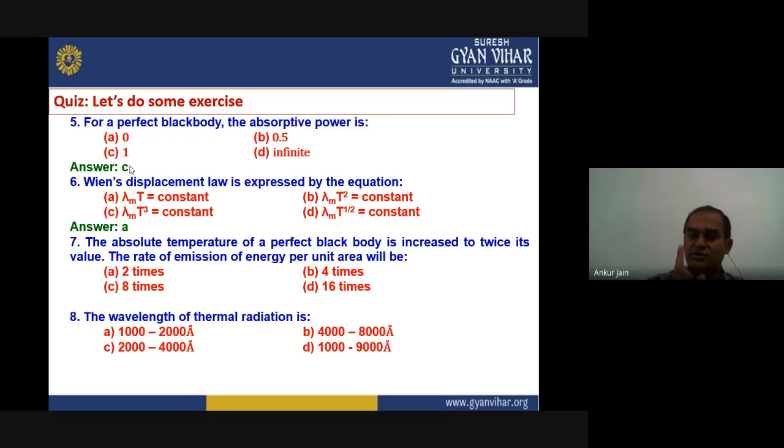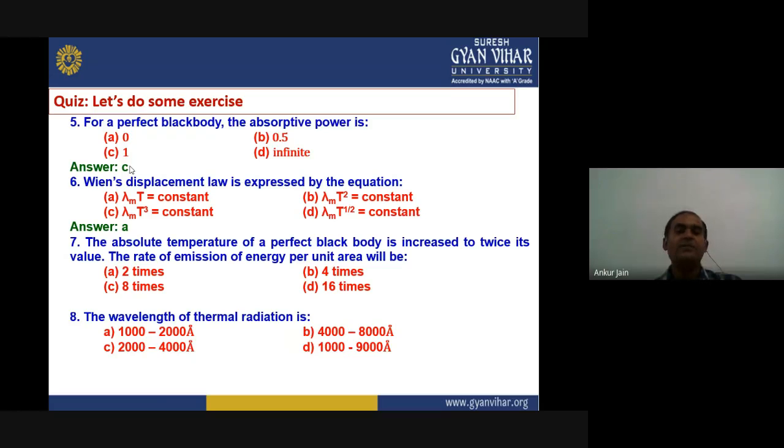First we have to identify which law will be used in this question. You can see the absolute temperature is given of a perfect black body, and we are asked to find the rate of emission of energy per unit area. This is the relation given by Stefan-Boltzmann's law, that is E is proportional to T to the power 4.